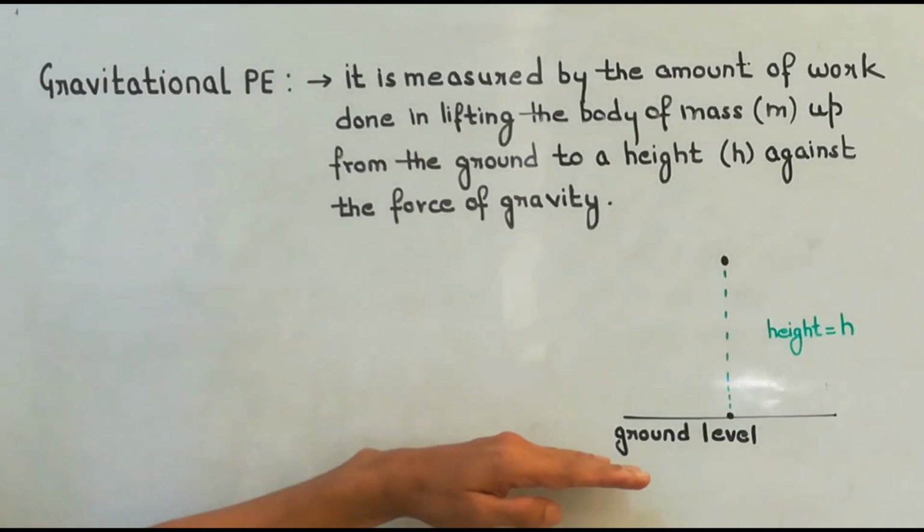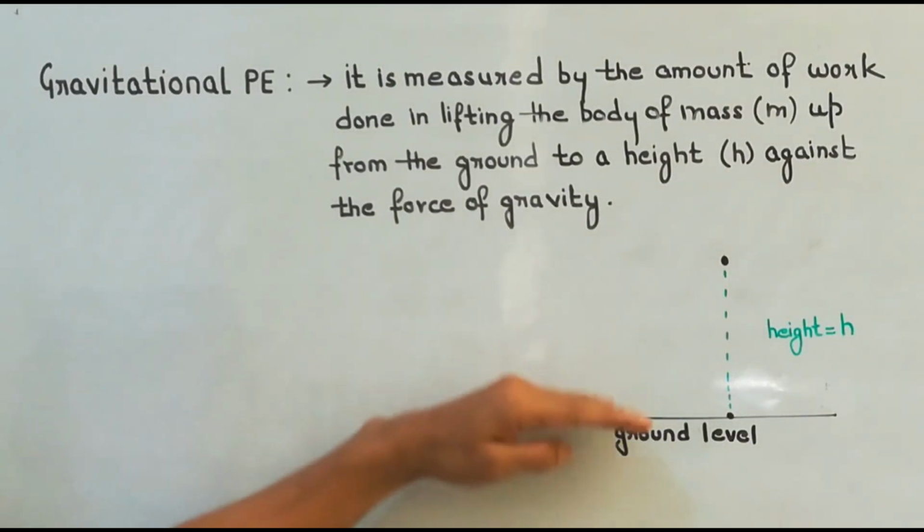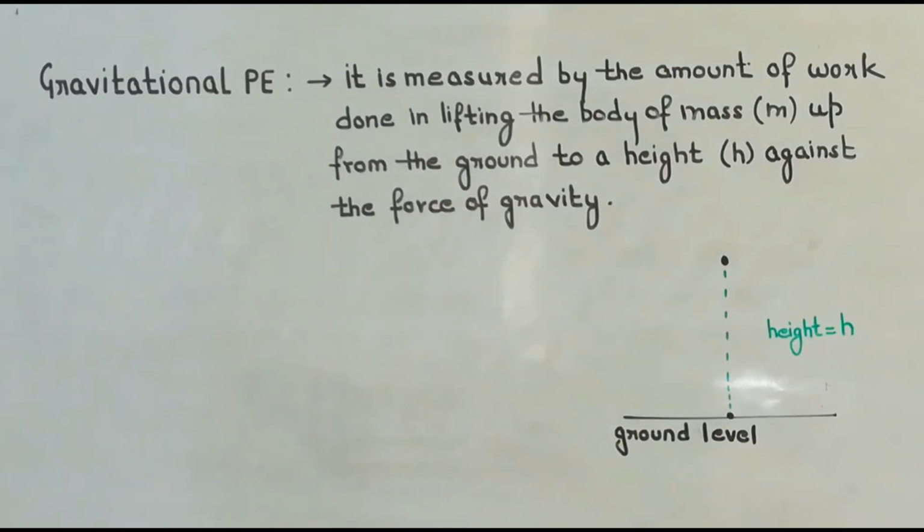Now we say that whenever a body is kept above the ground level, it possesses gravitational potential energy. Now if you are asked how much gravitational potential energy a body will have if it is placed at a height h above the ground.